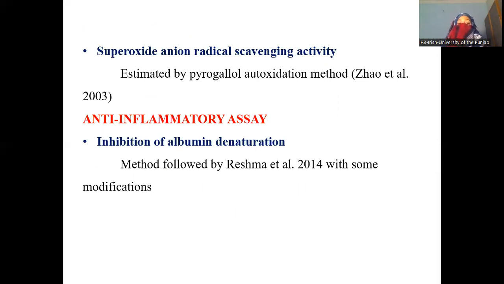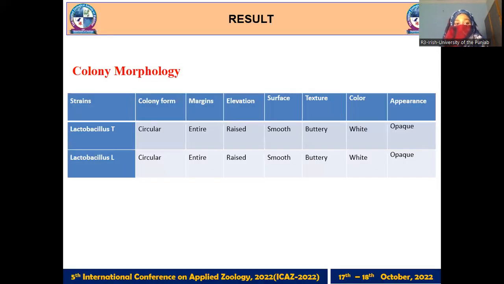At the end, we did the anti-inflammatory assay. In this, inhibition of albumin denaturation occurs. This method is followed by Reshma et al. 2014 with some modifications. Modifications were done with supernatant and pellets. We did this experiment on pellets and made a cell suspension.